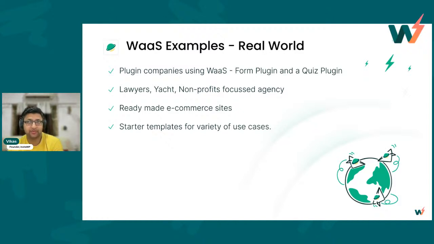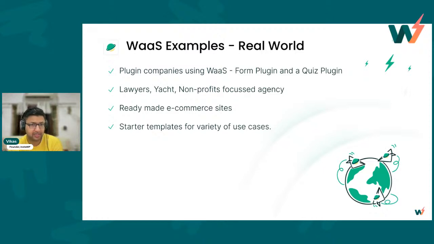How they're doing it is when somebody lands on their homepage or the pricing page, they provide an option: do you have a WordPress site, or do you need a WordPress site? Something along those lines, and then they redirect them to the InstaWP VAS checkout page.